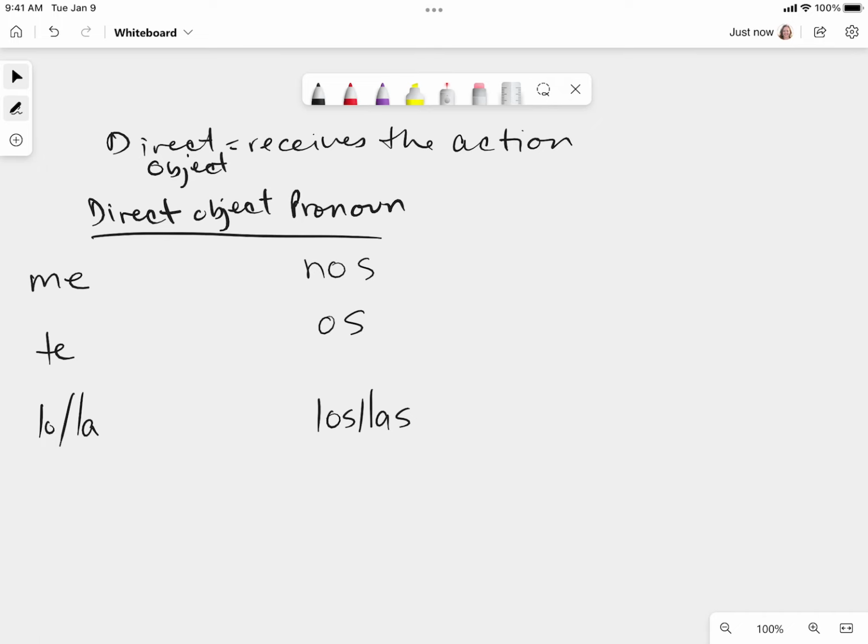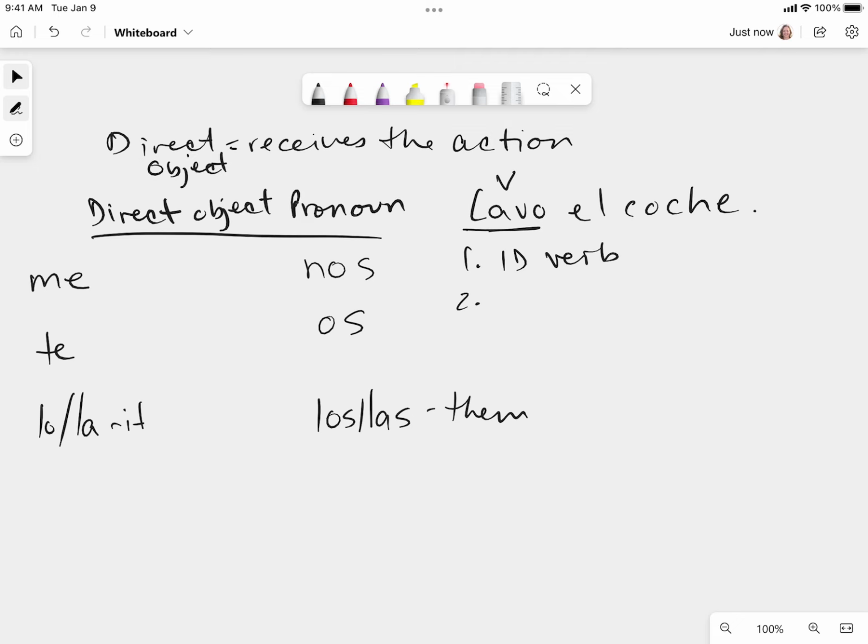So let's break it down into steps. Let's use a really simple sentence. For example, lavo el coche. Like I was just saying, I wash the car. All right, so let's break it down in steps and say, what do I do first to figure out what's the direct object in my sentence? Well, first thing is, what's my verb? So identify the verb. Okay, what's the verb in my sentence? Lavo, I wash. That's my verb.